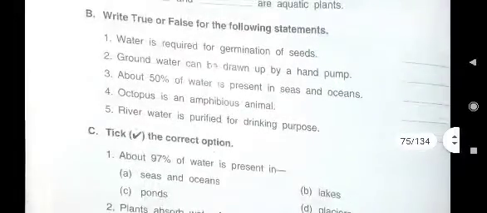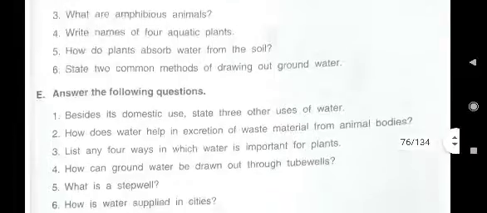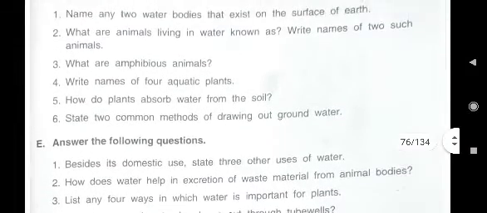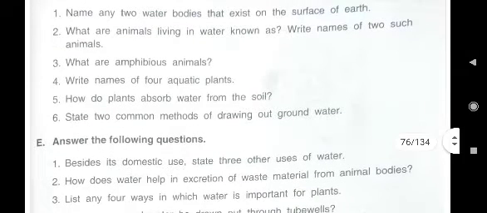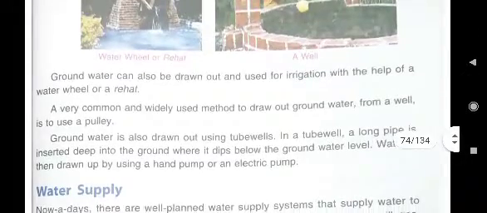And the next question is: state 2 common methods of drawing out groundwater. Deep under the ground, water is present, that we all know. Then how can we draw out groundwater? That you have to write, and the first common ways you have to write.